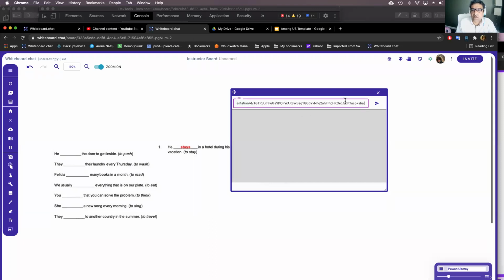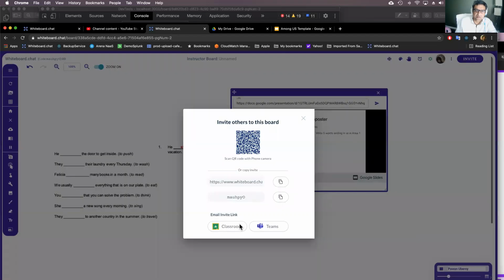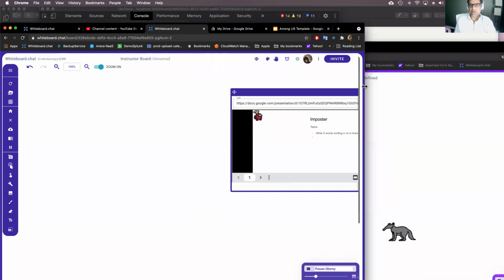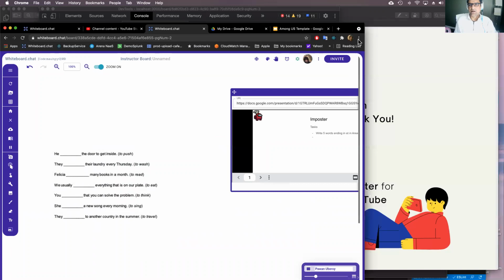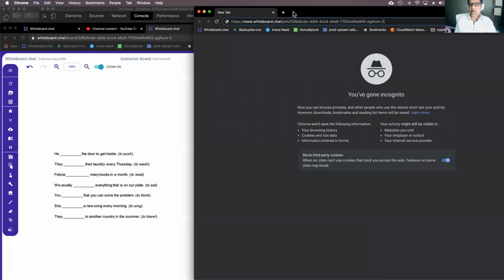So one thing to note is that instead of edit, if you set this to preview, right, the slides render really nicely inside whiteboard.chat. So when I invite a student, one easy way to copy the invite link is instead of going into invite, you can of course post it to Google Classroom and Teams as well. But one easy way is just to click here and it will copy the invite link to your clipboard as well. So again, I'll invite a student in an incognito mode. And then I paste that link that I copied.